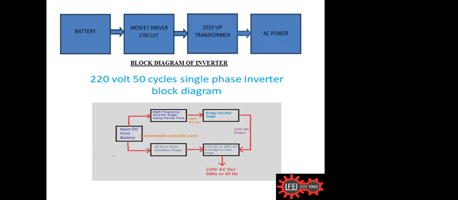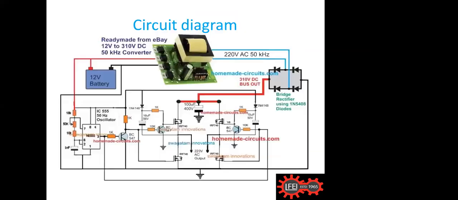Now I'll show you the actual circuit diagram of this block. You see here, it's the same block diagram which I showed before. Now I will start from the battery again. You see the battery, in the previous block we had two branches, no? One is going to an oscillator. See here, it is coming down to the 555 oscillator.